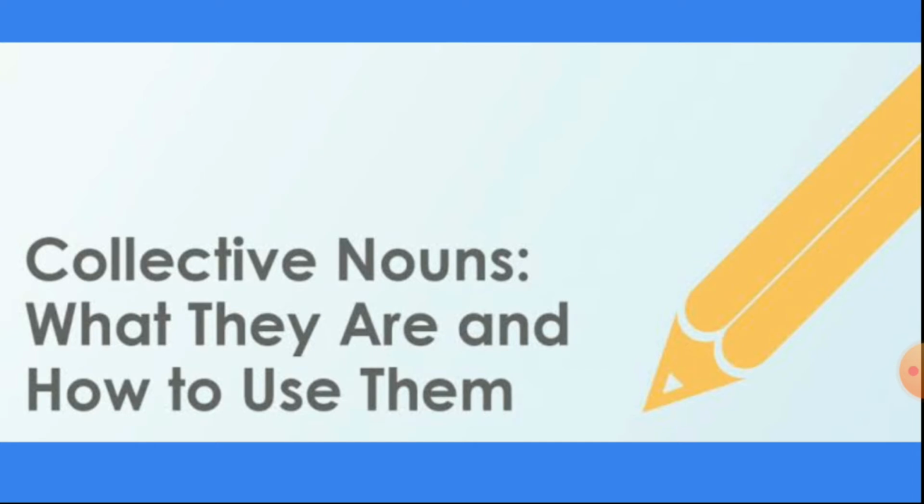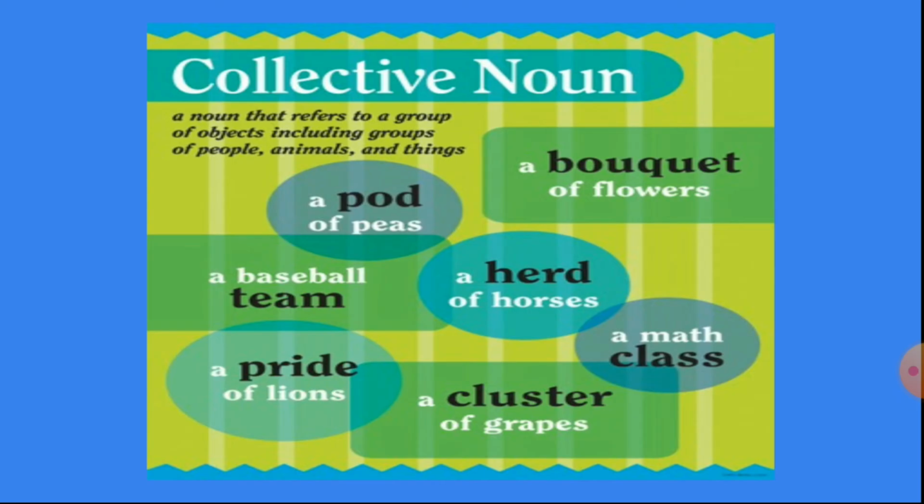That is collective noun. Let us see what collective nouns are. A collective noun is a noun that refers to a group of objects, including groups of people, animals, and things. Okay, here some examples are given. Let us go through them. If it is one, then we can say flower.